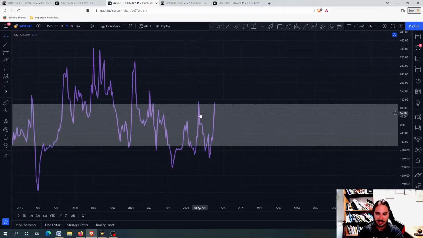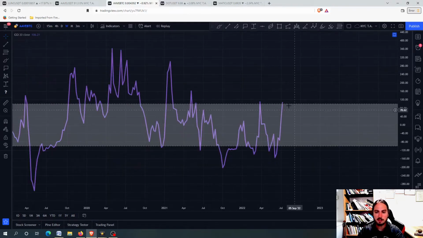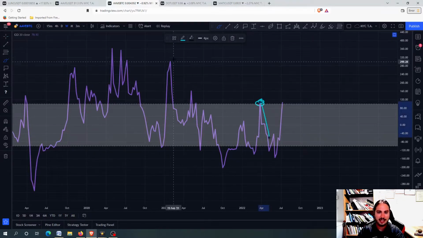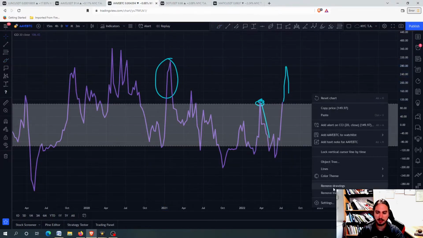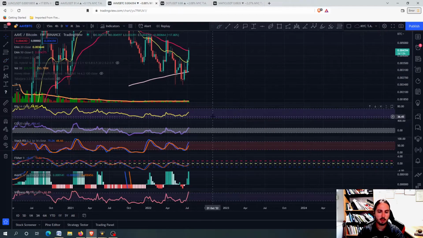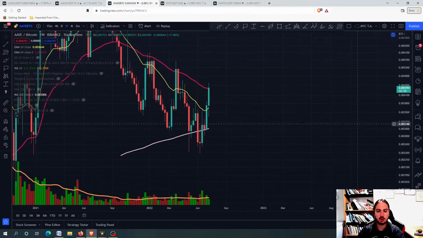with the commodity channel index, and of course, whenever the commodity channel index goes up here, it doesn't mean that we are going to correct, but you can see right here, for example, we just tipped a little bit above and we corrected. Right here, for example, we just went all the way up. So it could be the second scenario right here that we could potentially form something like this. So I'm not going to stay so much on the commodity channel index. Other than that, I'm going to stay more on the price analysis.